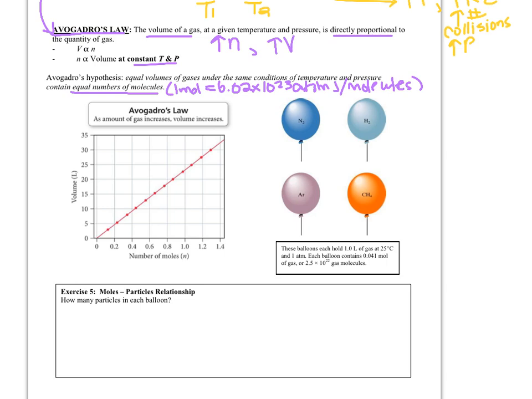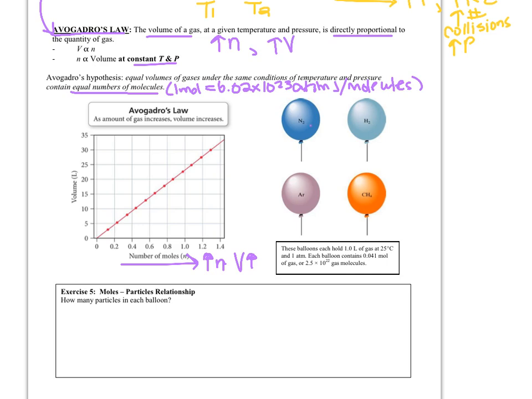When we look at that relationship, as we increase my moles, what we said earlier should happen is that the volume of the container is going to increase. So there's more gas in there, and the volume has to expand to make up the difference. And it doesn't matter what kind of gas it is, because there are large spaces amongst the gas molecules. That's what this picture on the right is showing.